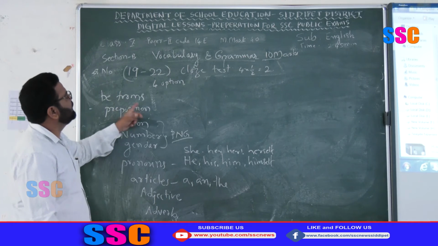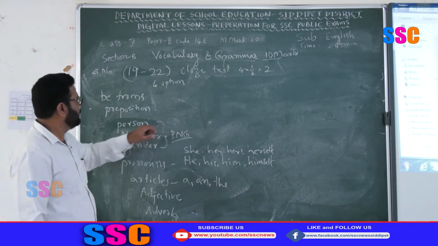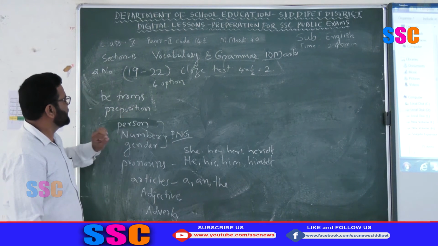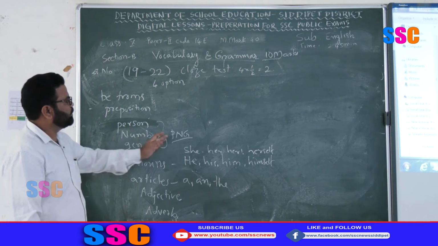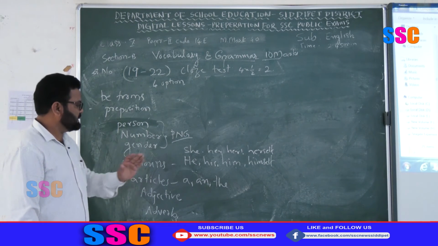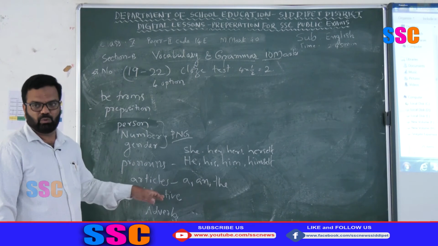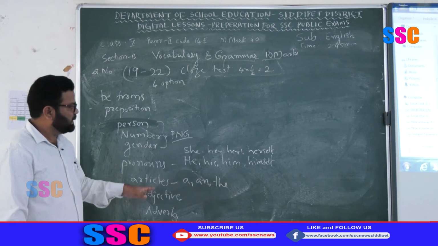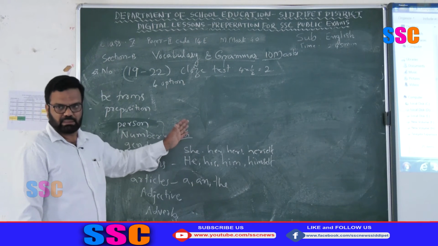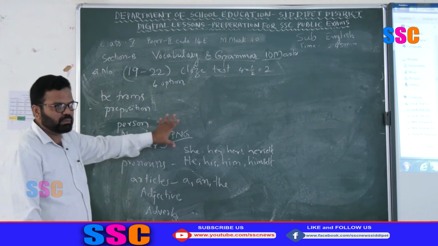Okay, what are tested in this passage? You know, the be forms, prepositions, person, number, gender, PNG, and pronouns, articles, a and the, adjectives, adverbs, and verb forms V1, V2, V3, V4. In these 4 options, multiple choice questions like that are given. You have to choose the right option according to the passage.